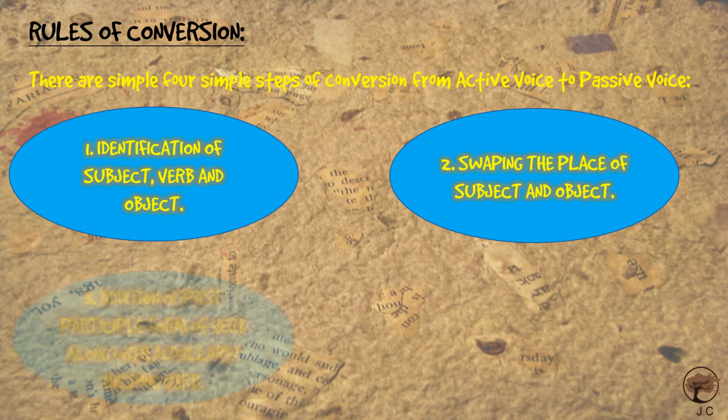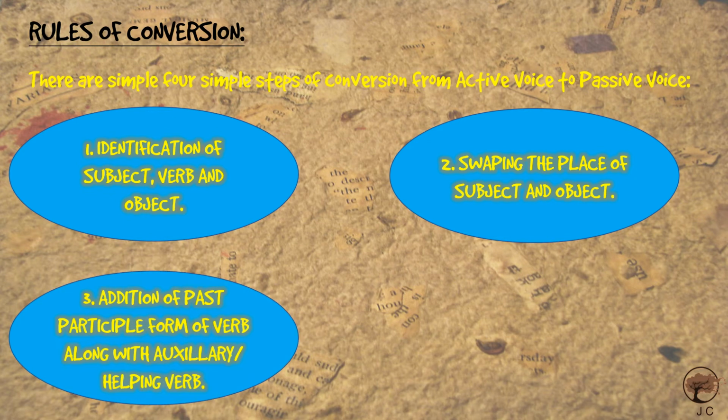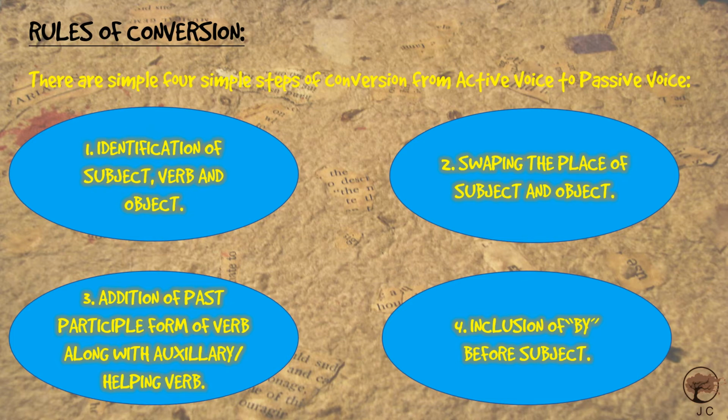After that, in conversion, addition of past participle form of verb, which is also represented as V3, along with the auxiliary or helping verb has to be done. And finally, you have to include by before the subject. However, there are examples which will not include by. I will discuss it in the latter part of the video.